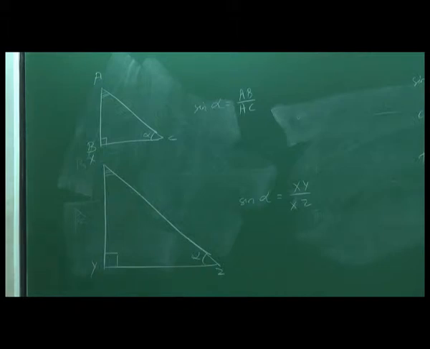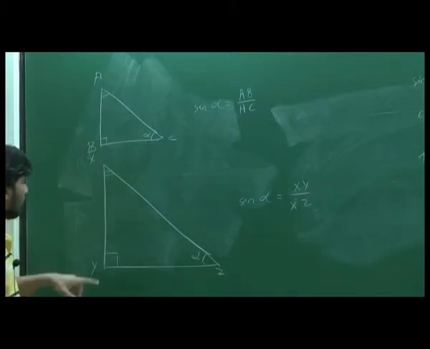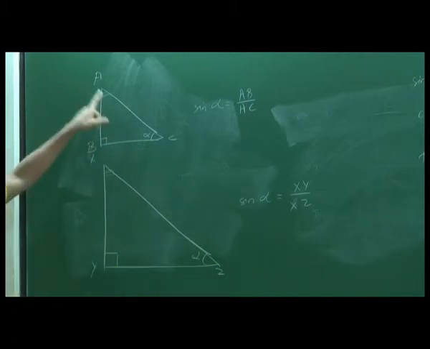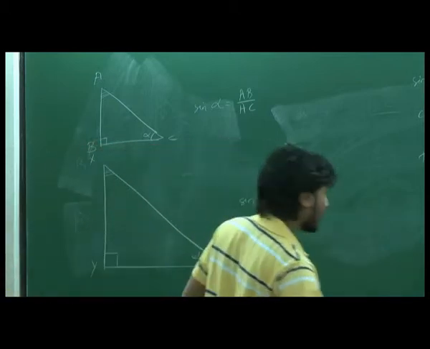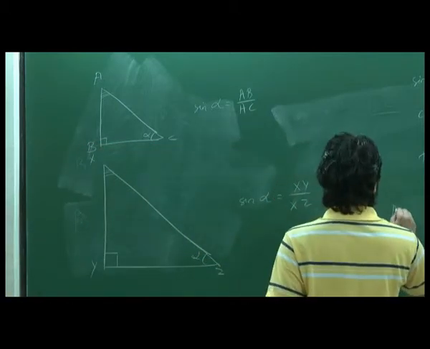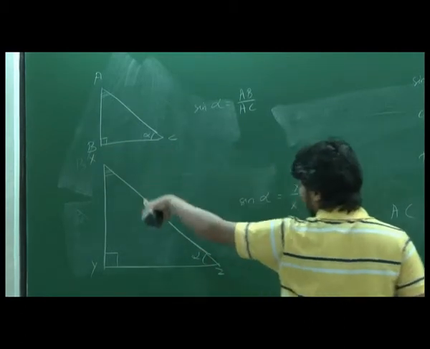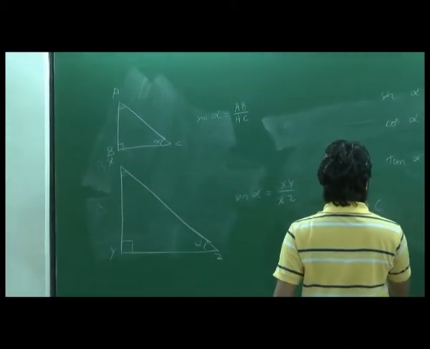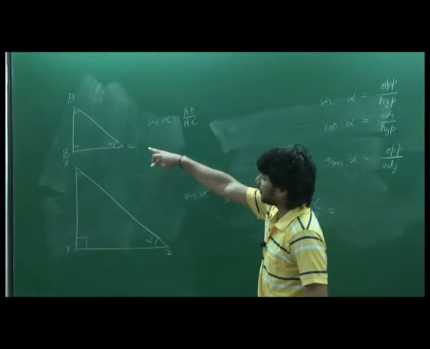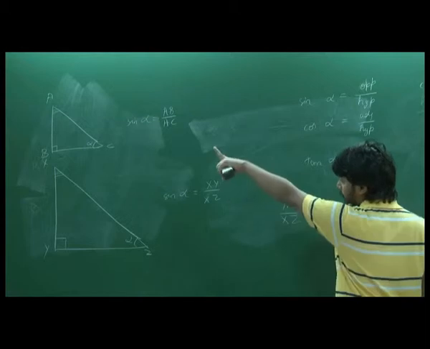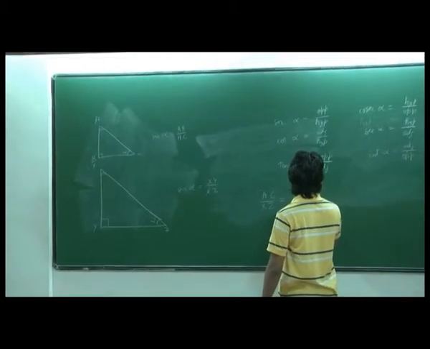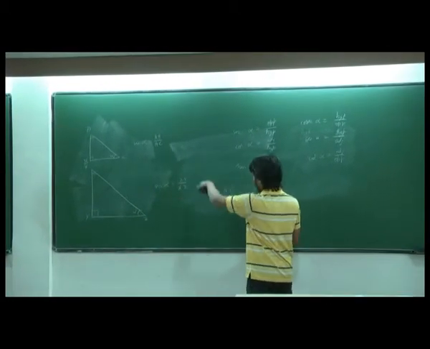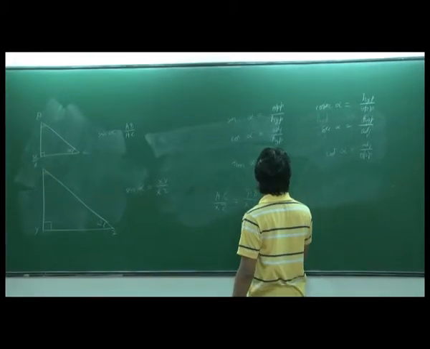Right. So the ratio of their corresponding sides are equal. So now what are the corresponding sides of these two? Angle opposite to 90 is AC here, right? So it's here XY. So let's write it down. Angle opposite to 90 degrees, AC here, it is XZ, that is equal to the side opposite to alpha, which is AB, and here the side opposite to alpha is XY. Side opposite to the remaining angle is BC there, and here it is YZ.